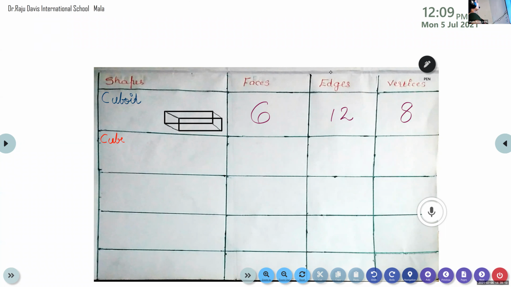Okay, let us complete the heading, and after that we will draw.